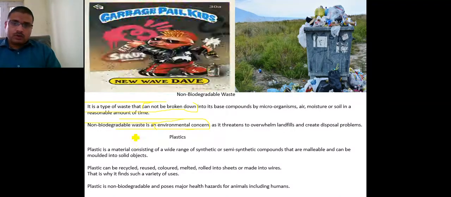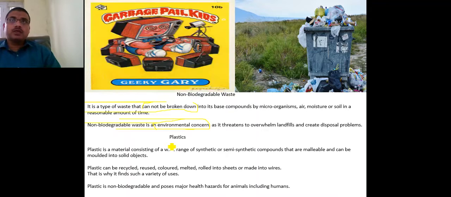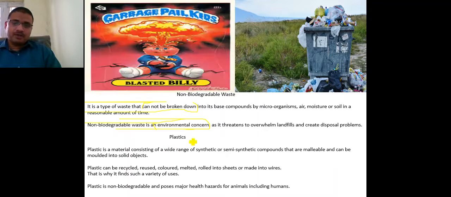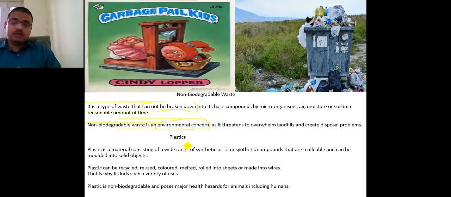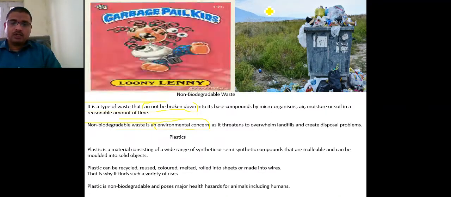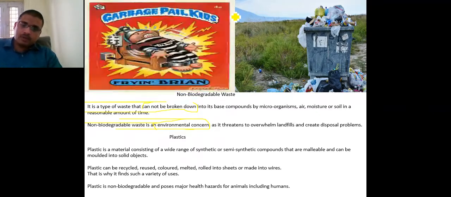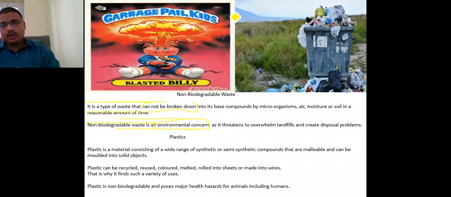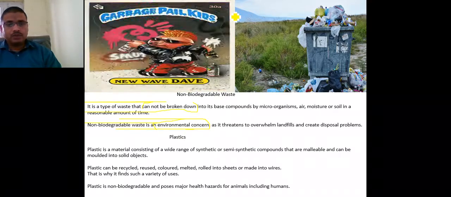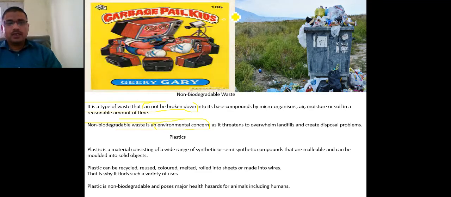Now, another non-biodegradable substance is plastic. Plastics are a material made from a wide range of synthetic and semi-synthetic compounds, which are malleable and can be molded into solid objects. It means plastic can be converted into different forms, but cannot be completely destroyed.